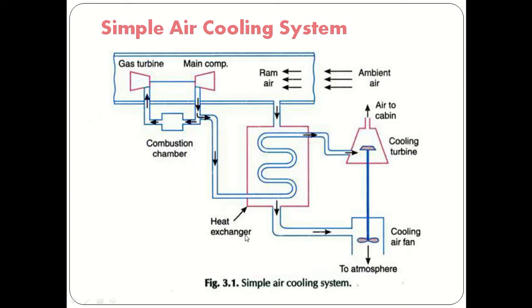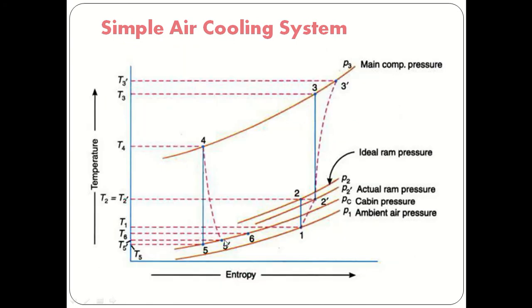After cooling, the air will be supplied to the cabin where refrigeration is required. So 5 dash to 6 is the air supplied to the cabin. The 5 dash and 6 points are at the same cabin pressure, so there is no pressure reduction in this process. So this is about the TS diagram of the simple air cooling system.